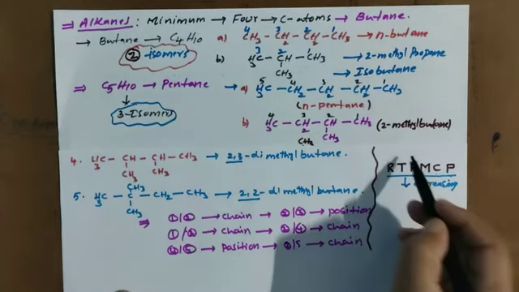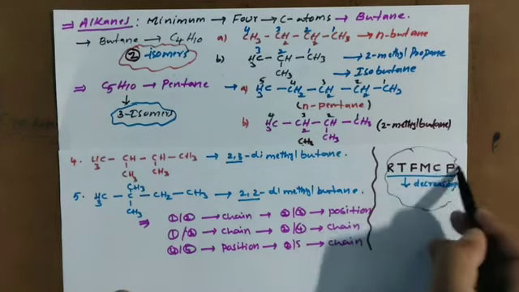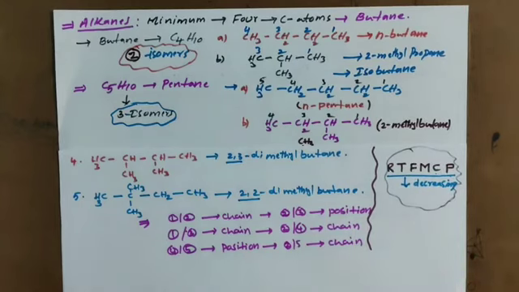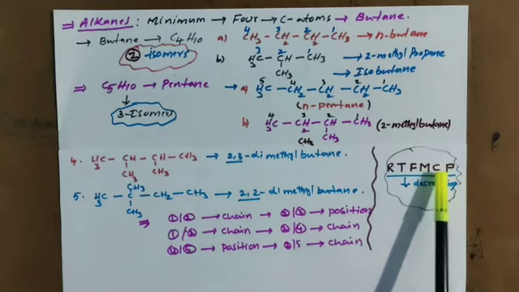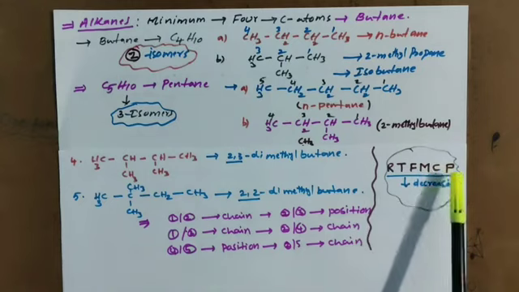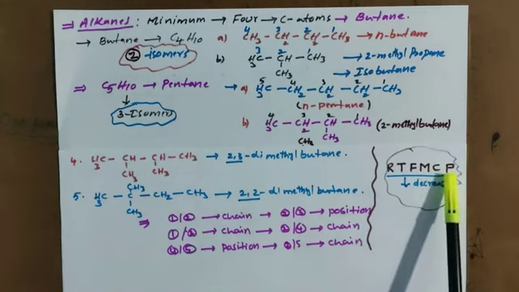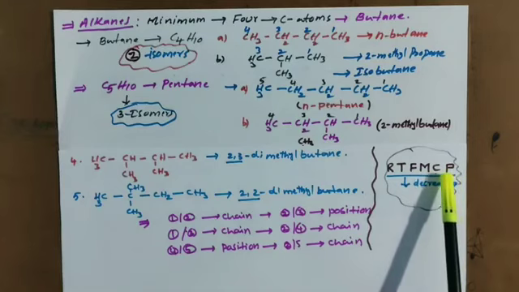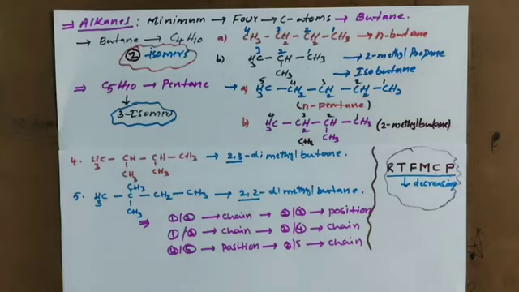Now here we got chain isomers as well as position isomers. So which do we give the priority? Chain isomers we have to give the priority, not position isomerism. Position isomerism is the least priority. This you remember, then it is easy. This is how to write chain and position isomers. Clear? With 3 different examples I explained to you.